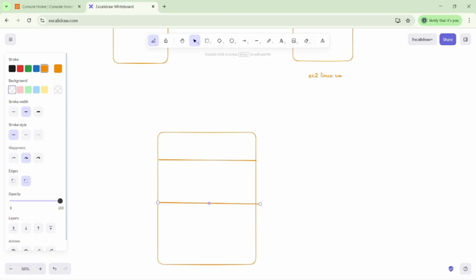Suppose in my first month, no user visits the application. What will happen? We still have to pay the bill for the infrastructure from our end. But whenever we use Lambda functions for a small application, whenever users use our application, at that time we generate some money from the business side, and then we are ready to pay the amount for the infrastructure. This is the Lambda function.